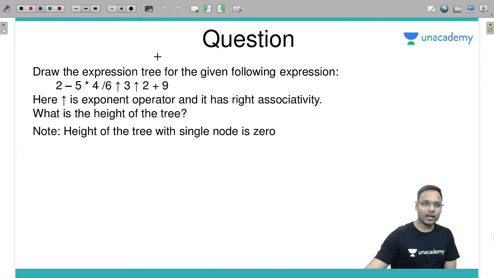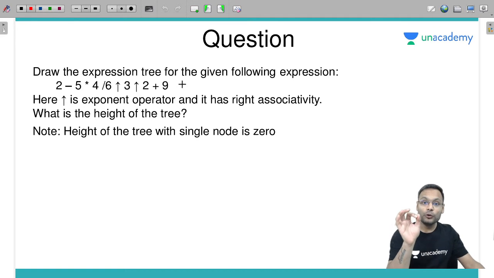Next question is: draw the expression tree for the given expression. Here exponent is an exponential operator and it has right associativity. Yes, we know this upward arrow. What is the height of the tree? Height of the tree with a single node is 0. Okay, let's calculate the height.